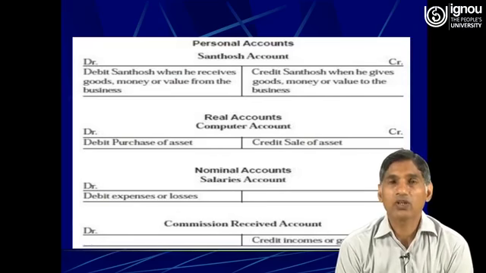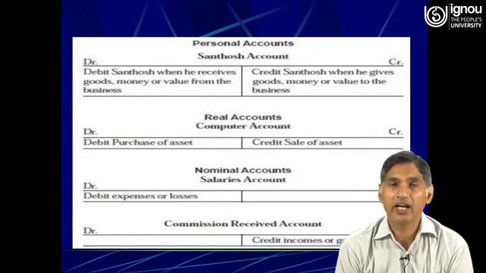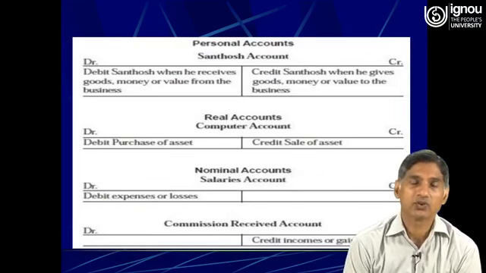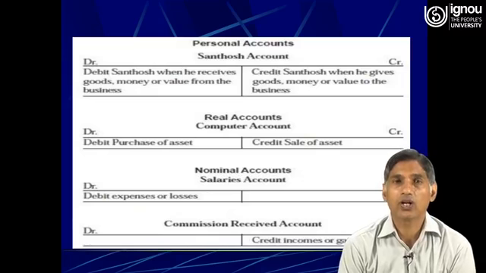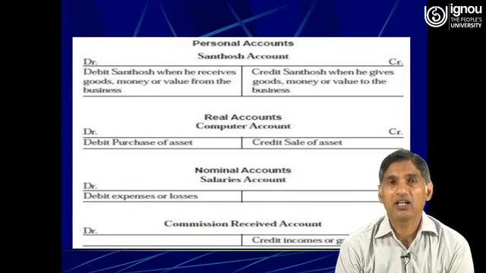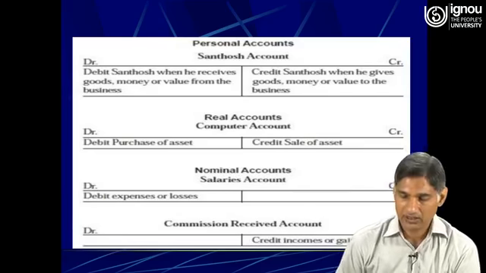Therefore, all the accounts related to revenue and gains will have a credit balance and will always be recorded in the credit side of that particular account. So this is all about how the journal entries are prepared as far as personal, real and nominal accounts are concerned.